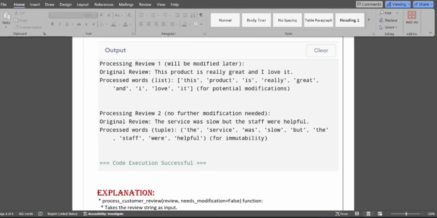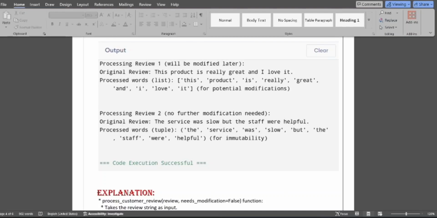So the conclusion of this assignment is that it covered customer review processing with Python, focusing on basic tokenization. The program dynamically chooses between mutable lists for potential modifications and immutable tuples for secure storage.